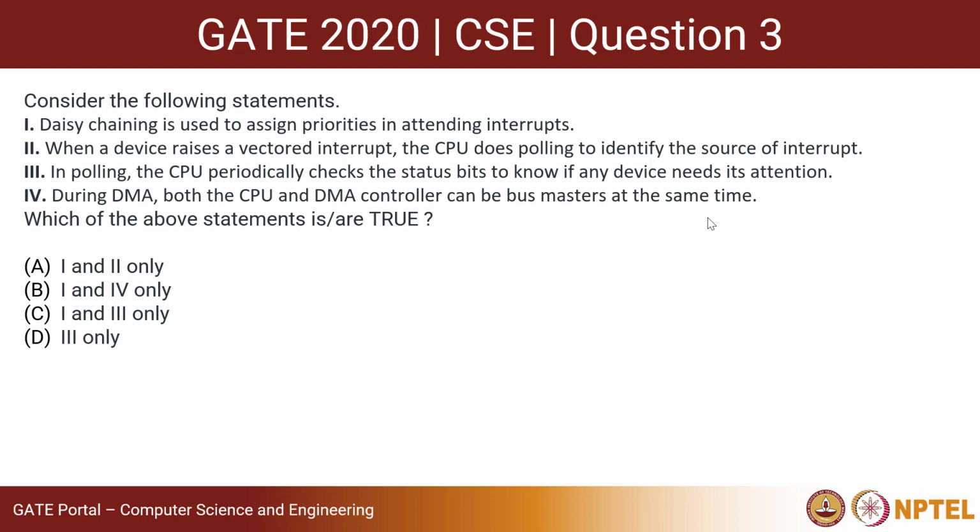In polling, the CPU periodically checks the status bits to know if any device needs its attention. During DMA, both the CPU and DMA controller can be bus masters at the same time. Which of the statements is/are true? And these are the following options.